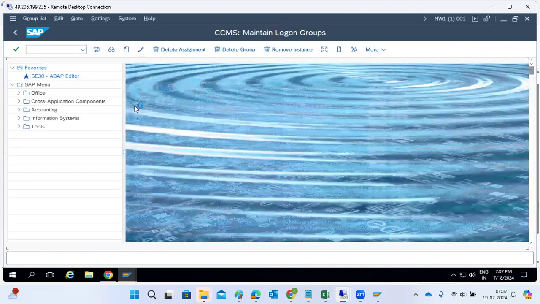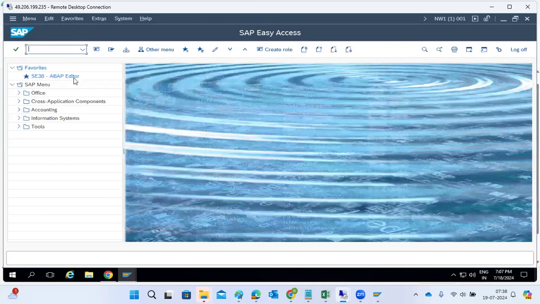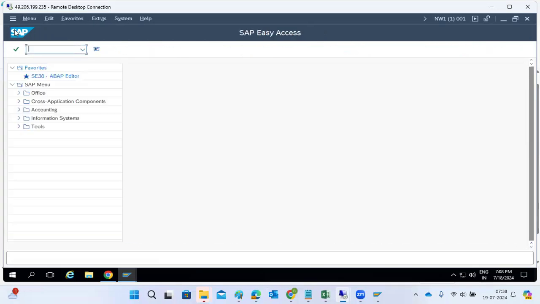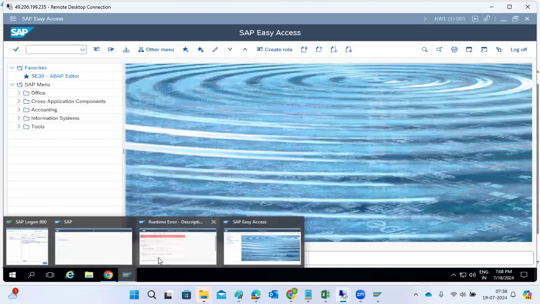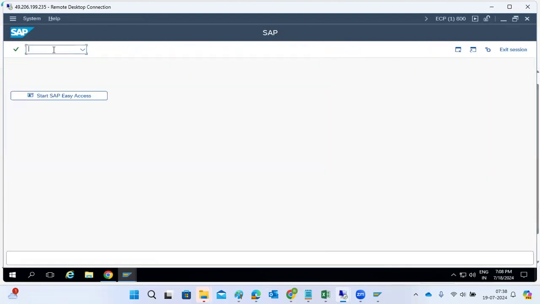Hello, sir. May I know how to install one more application in parallel? Because in SMLG you have to create the group, and I don't know how to install it. I will tell you, installation of the additional application server is pending. I remember, I will do that. I will explain it tomorrow, because tomorrow our server will come back. No problem.